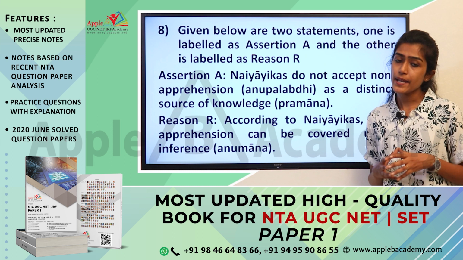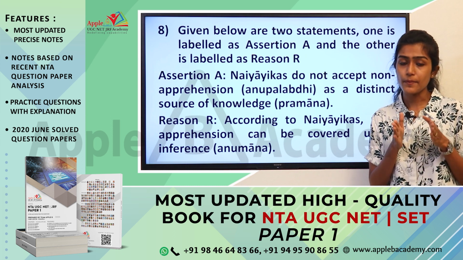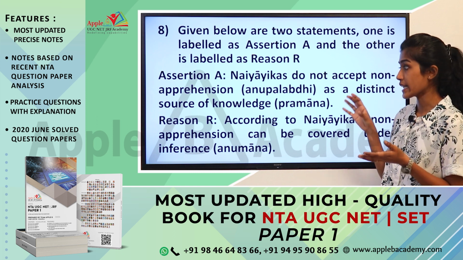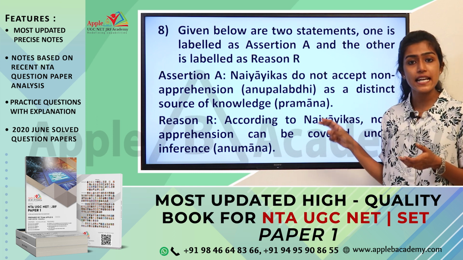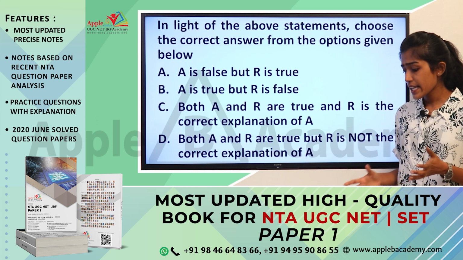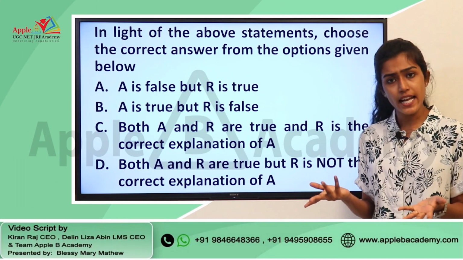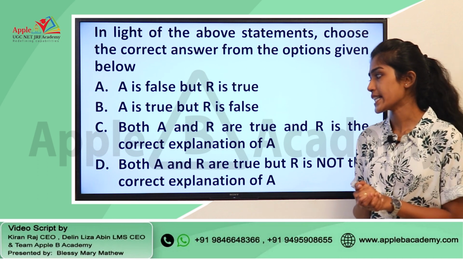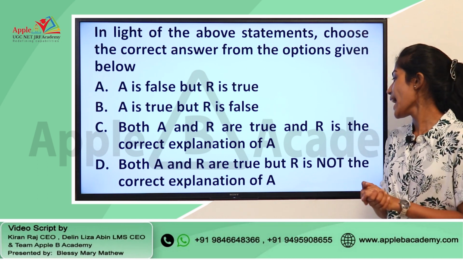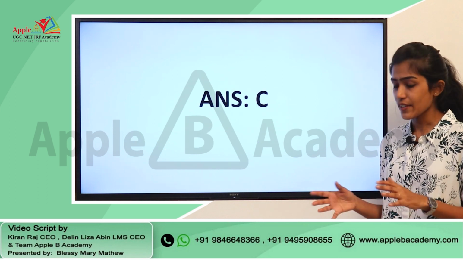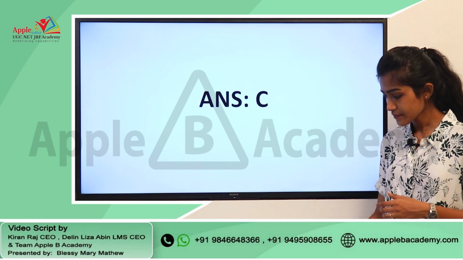So, as I have already mentioned, this is particularly from the module logical reasoning and from Indian logic, if you specifically look into the statements given here. Obviously, if you consider the options given, the right answer for this question is option C, that is both A and R are true and R is the correct explanation of A. So, the right answer here is option C.